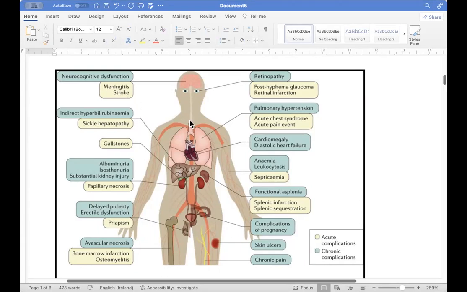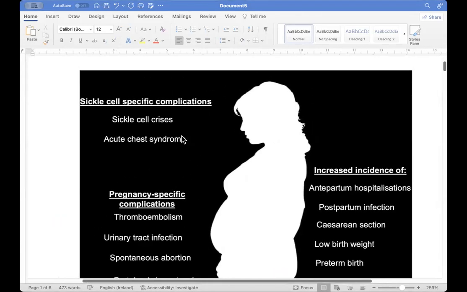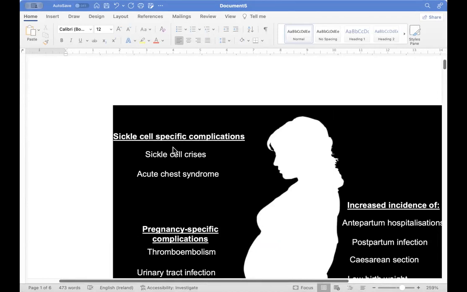From the gynae point of view, only four things are important for us. The other things can be important too, and they say we have to know the complications of pregnancy, for both the chronic and the acute ones. But if we go for pregnancy, the most important things for us are sickle cell crisis and acute chest syndrome when she is pregnant. This is the most important one.